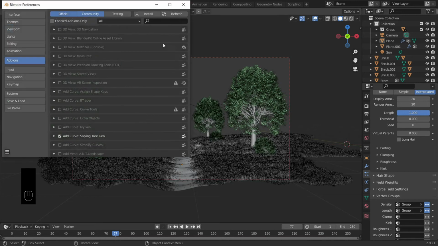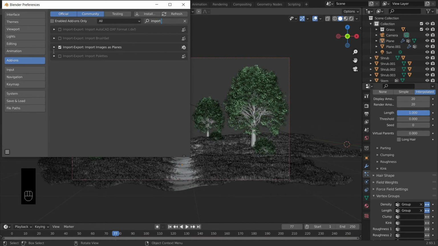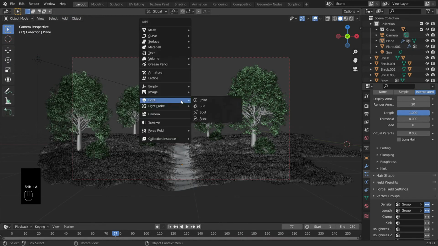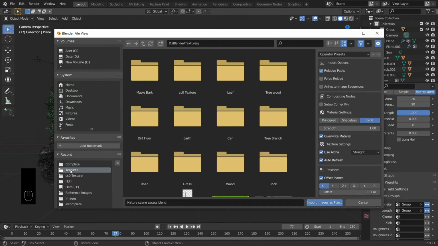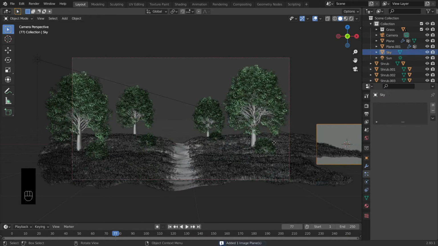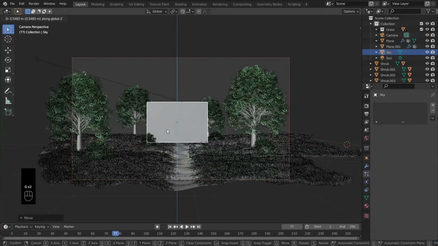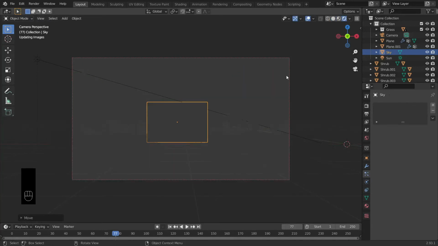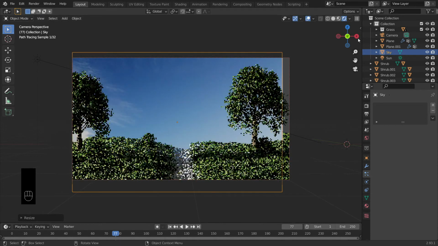Now I will enable an add-on called Import Images as Planes, but I have enabled it already. You have also enabled it. I will add the background here. Make sure that you have selected image. I have posted the link in the description to download this background. I am not using any HDRI here because this image helps a lot to reduce your render time.